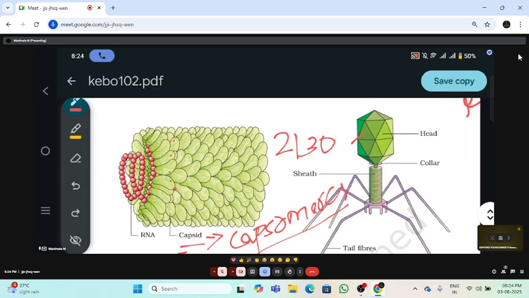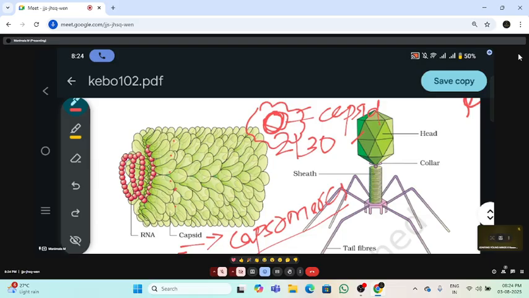In these two organisms, outside the capsid, for example, this is the capsid layer. Outside the capsid, we have another layer.